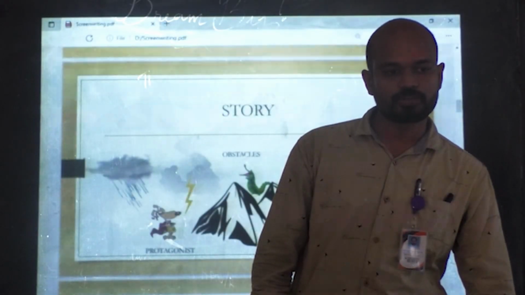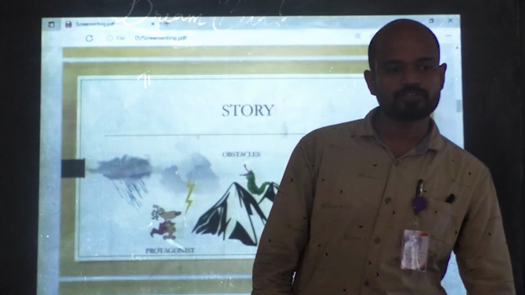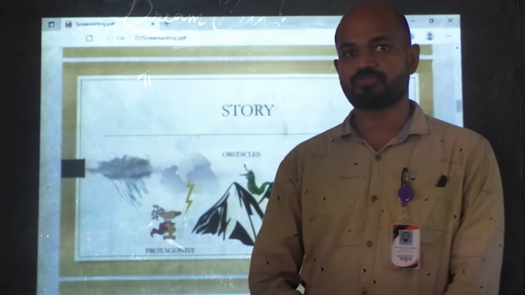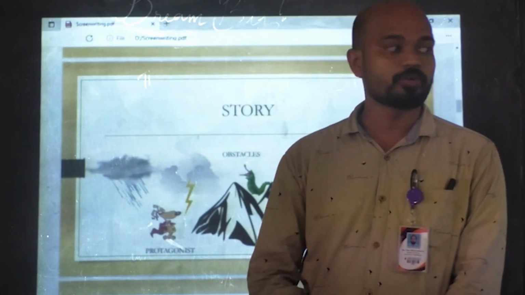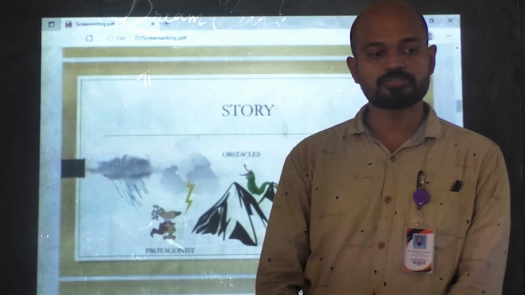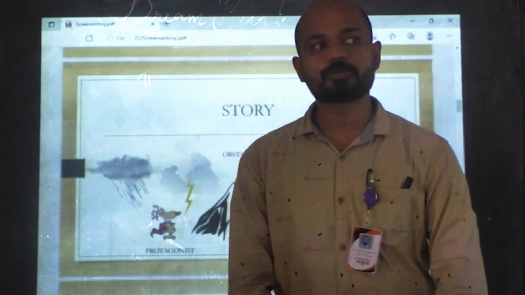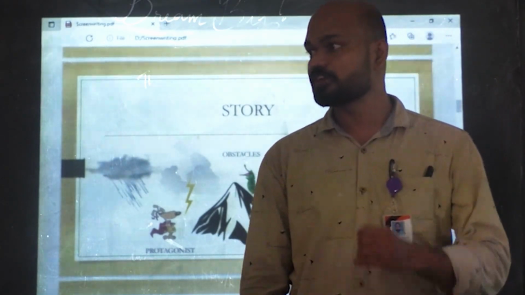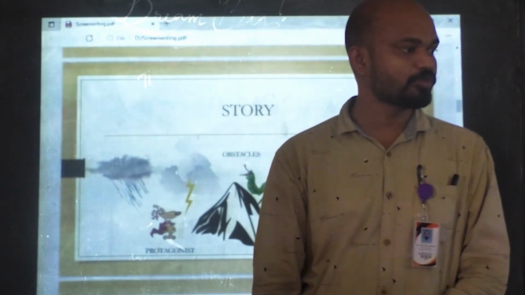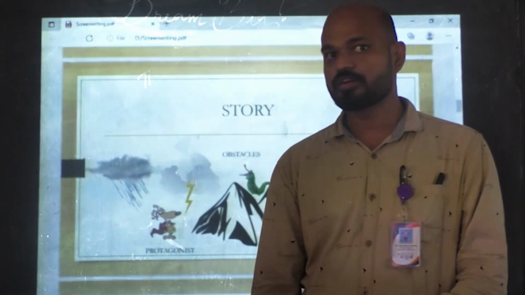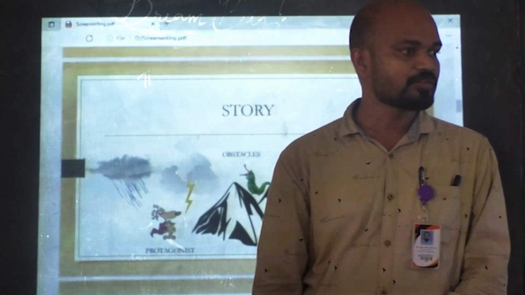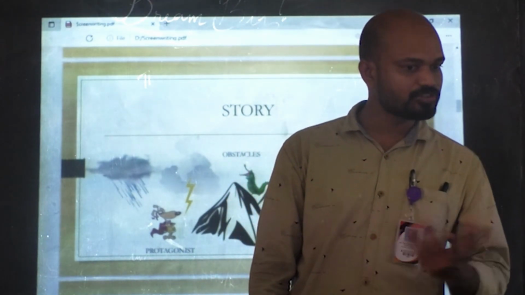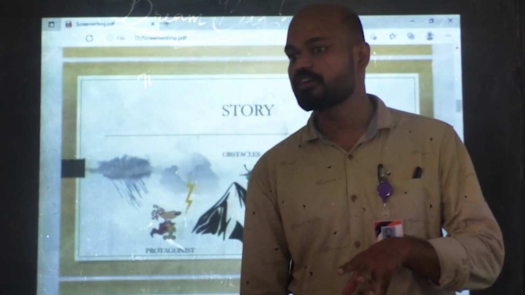A story. What is a story? We are discussing how a screenplay is formed. Before that, we have to know what a story is. A story is the path of a protagonist, a journey of a hero. The hero is known as the protagonist. So, who is the villain? There is a villain in a movie. The villain is the antagonist. Protagonist is hero, antagonist is villain.